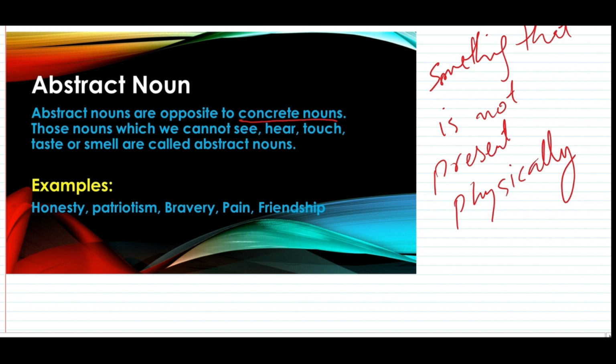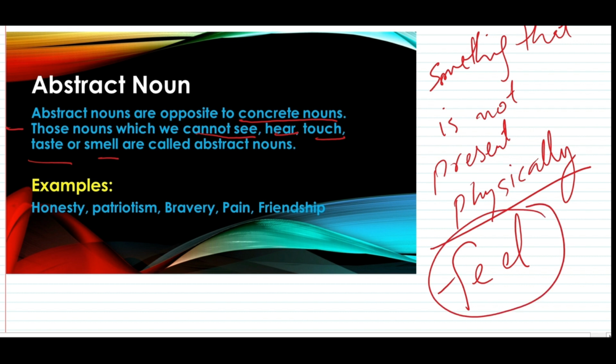The definition says abstract nouns are opposite to that. It means we cannot see or touch them. Those nouns which we cannot see, hear, touch, taste, or smell are called abstract nouns. So those things which we cannot see, which we cannot touch, we just feel them. All those nouns which we can just feel are the examples of abstract noun.